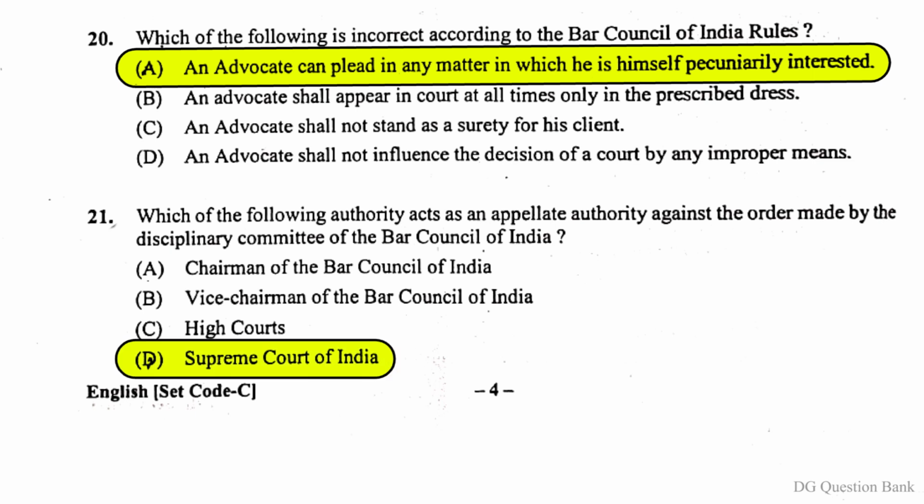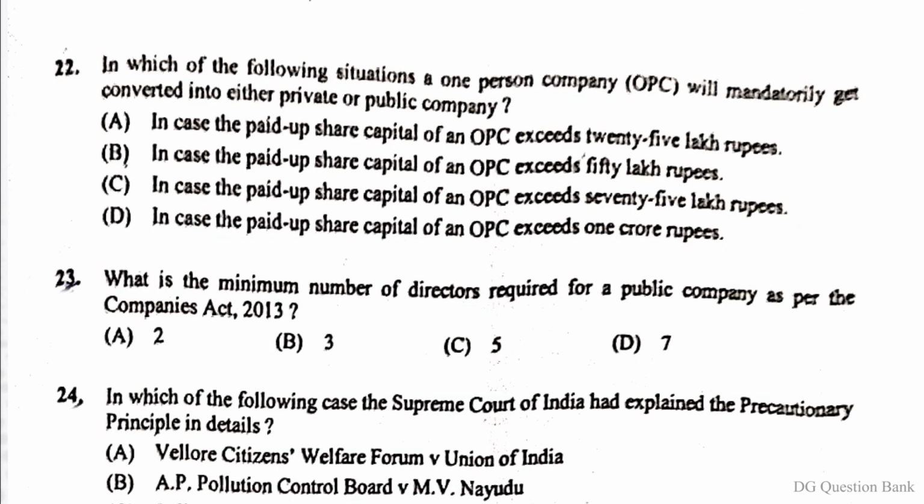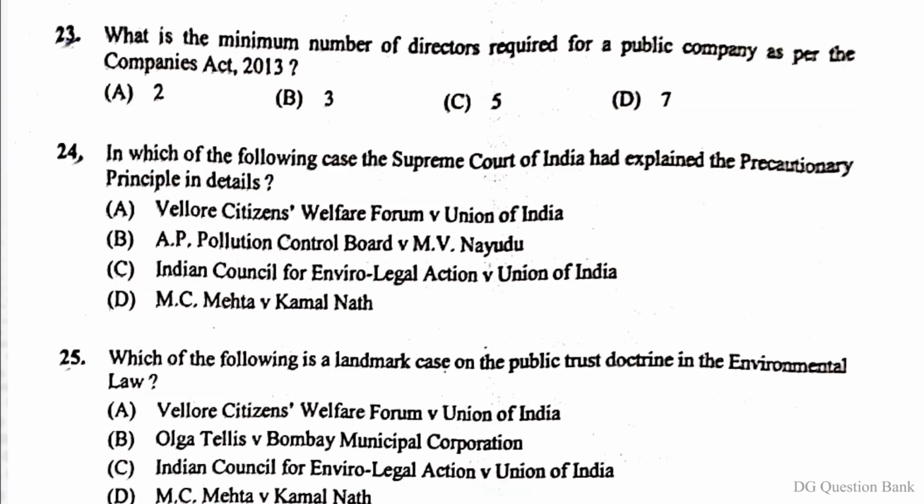The right answer is option D, Supreme Court of India. Question number 22. In which of the following situations a one-person company OPC will mandatorily get converted into either private or public company? The right answer is option B, in case the paid-up share capital of an OPC exceeds 50 lakh rupees.